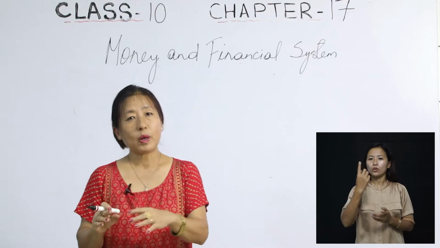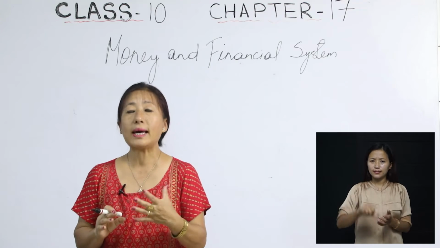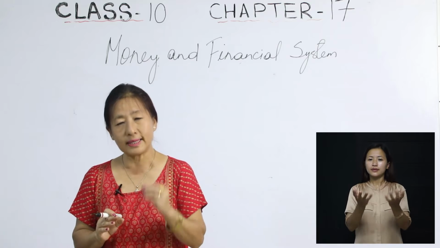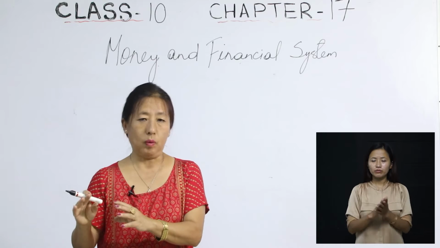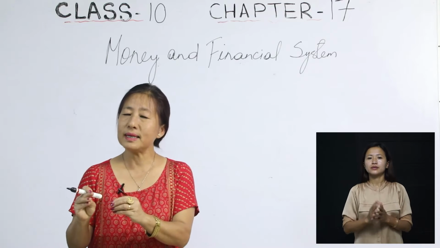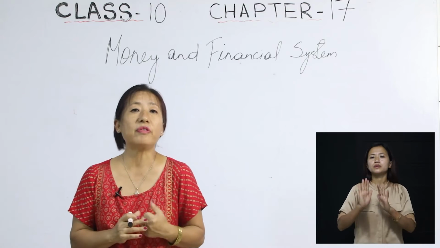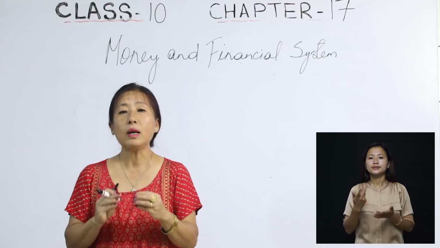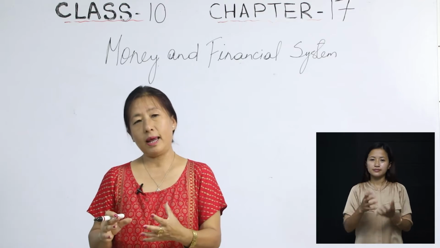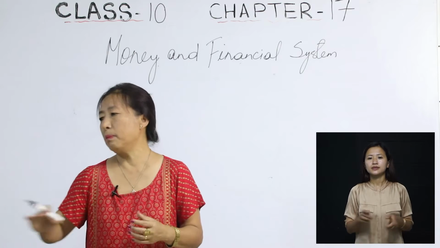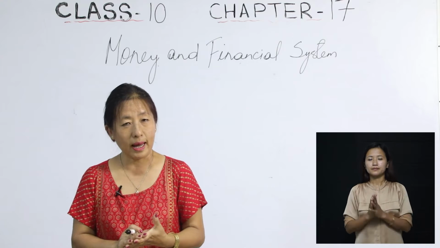So once again, what is money? Money is anything that the law accepts as a medium of exchange, got it? When we say law, here money is something that someone cannot refuse, got it? It is something that we cannot refuse. So that is what we mean by law. So money is anything that is accepted as a medium of exchange. So that is called money, okay?